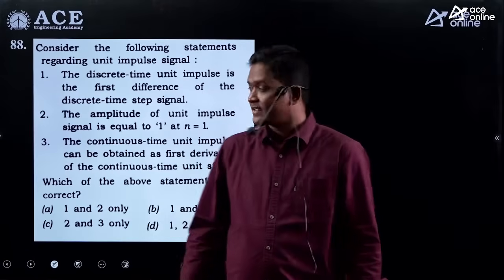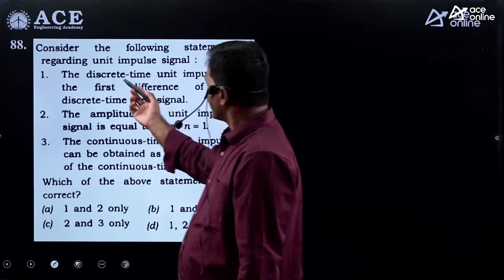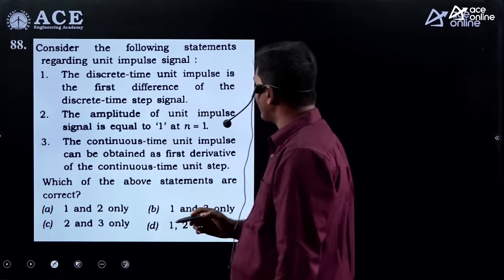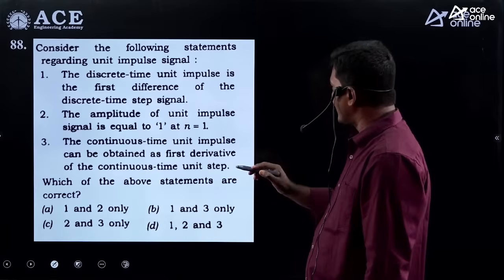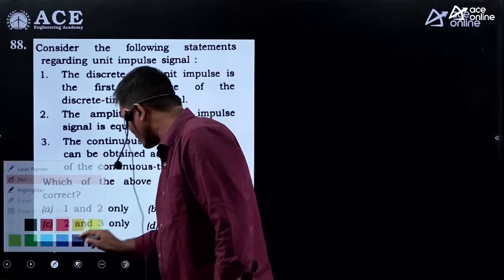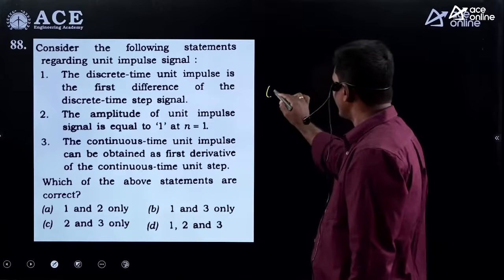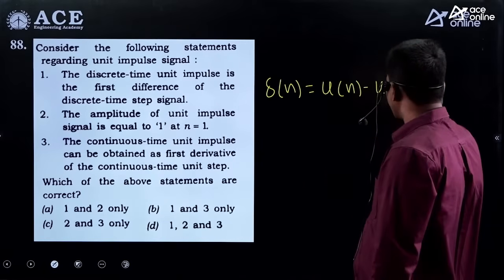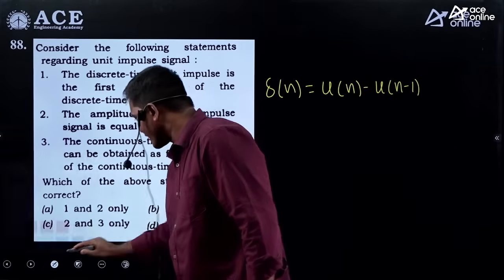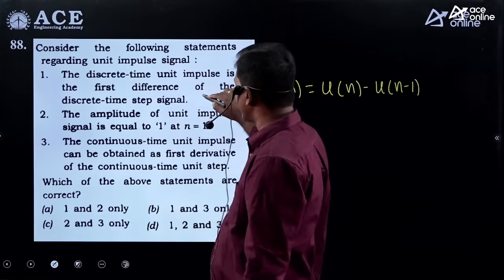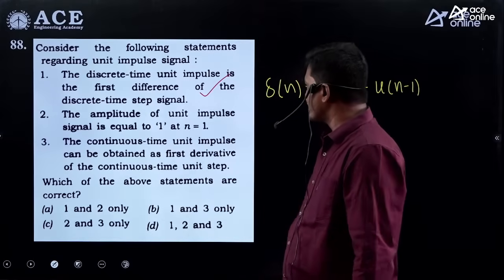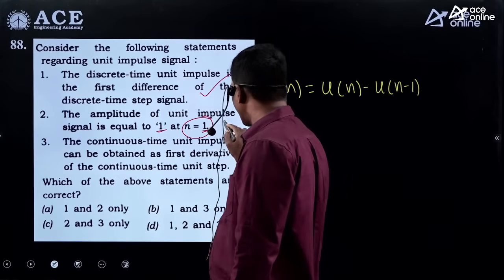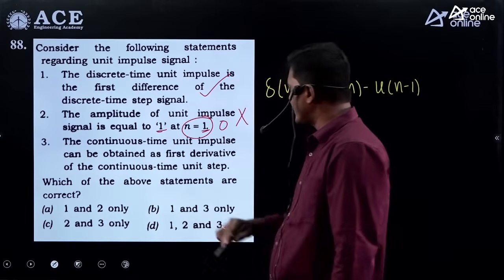Okay, thank you, sir. The next question is, which of the following statements are correct? See here, the first statement is the discrete time unit impulse is the first difference of the discrete time step signal. Yes, from the definition, delta of n equals u of n minus u of n minus 1. Yes, it is the first difference. Correct. Statement 1 is correct. Statement 2, the amplitude of the unit impulse is equal to 1 at n equals 1. No, it is 1 at n equals 0. So this statement is false.